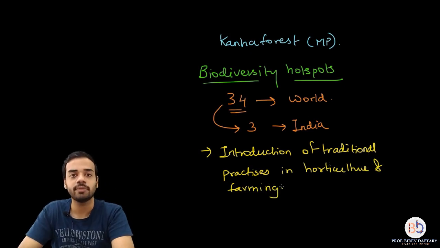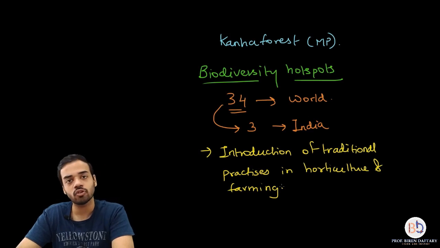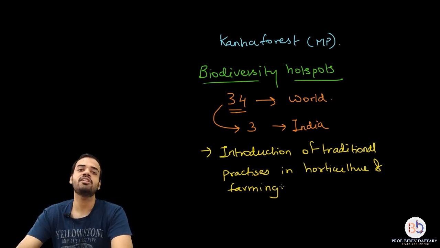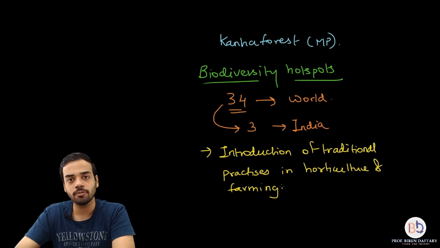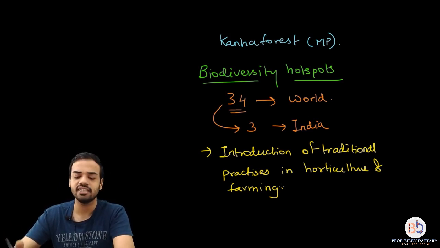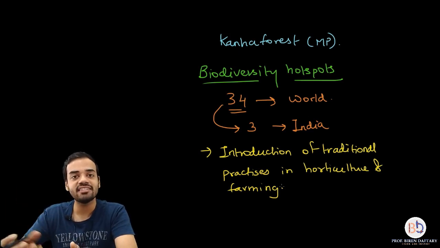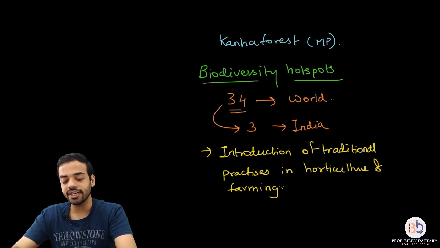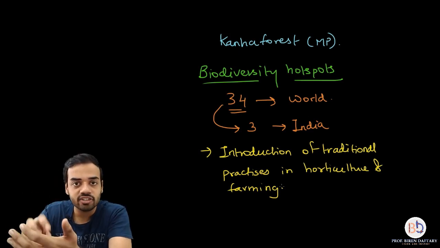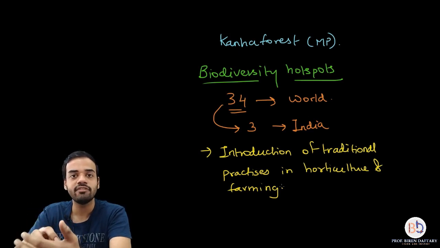Everybody knows what is farming. So there are two words, agriculture and horticulture. Everybody knows what is agriculture. Agriculture is basically growing of crops for economical purposes, and it also includes animal husbandry, where you are basically practicing rearing of animals, poultry, fishery, all that. Now horticulture is a part of agriculture, but it only deals with the cultivation or the gardening of crops. So the science of gardening or cultivation of crops is called as horticulture.